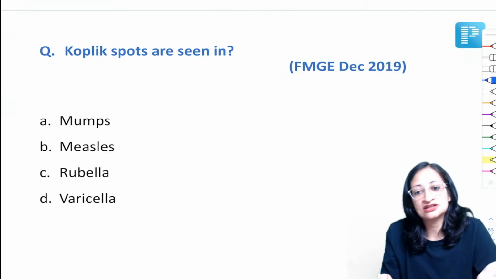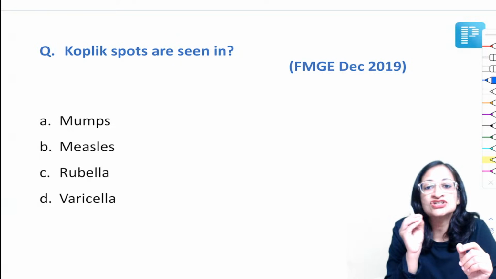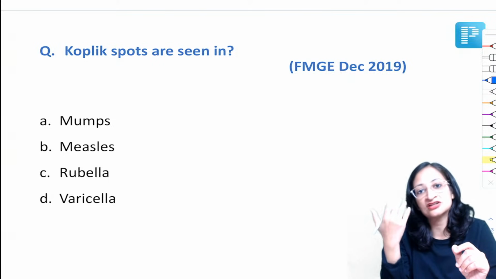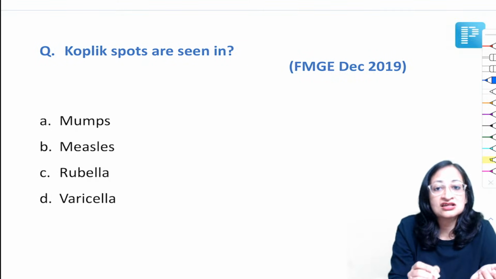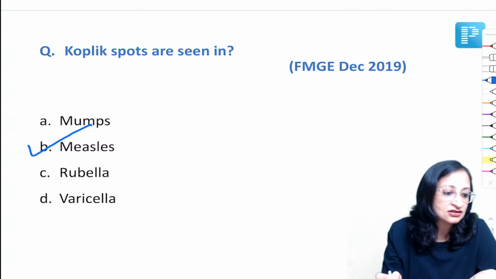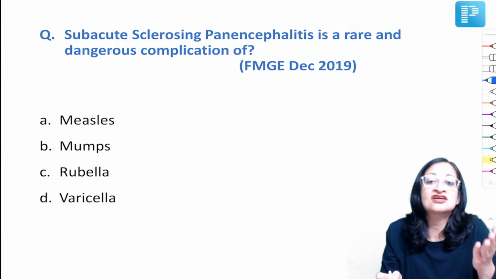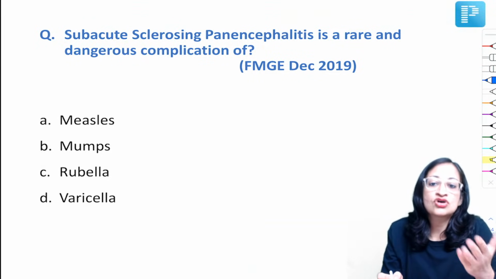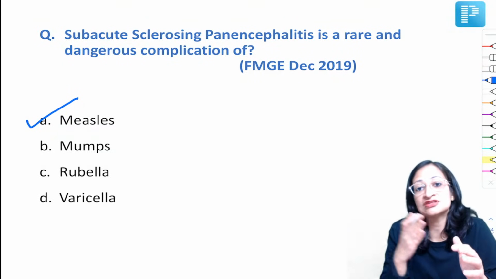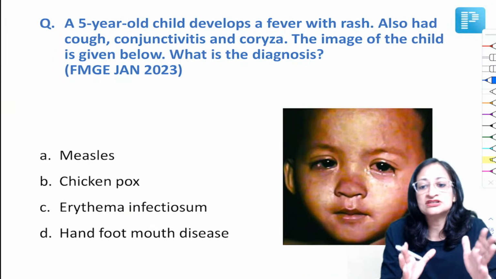Now, Koplik spots are seen in. Again, such a simple question. We all know Koplik spots are these bluish white spots with erythematous border. They are seen on buccal mucosa, but can be seen in conjunctiva and vagina. They are classical of measles, pathognomonic of measles. Again, subacute sclerosing panencephalitis is a rare and dangerous complication of measles. A long-standing complication which can happen 7 to 10 years after a measles infection is subacute sclerosing panencephalitis. So measles is very, very important, friends.